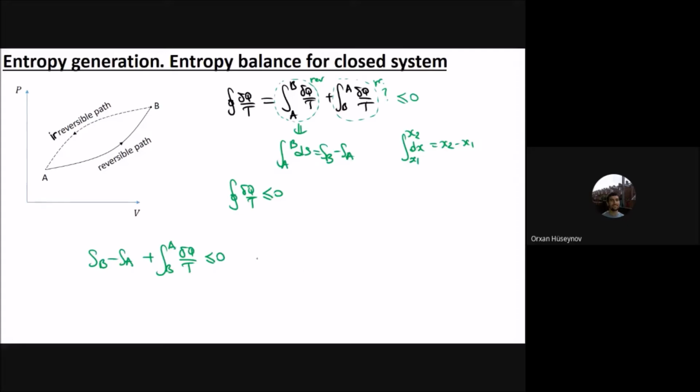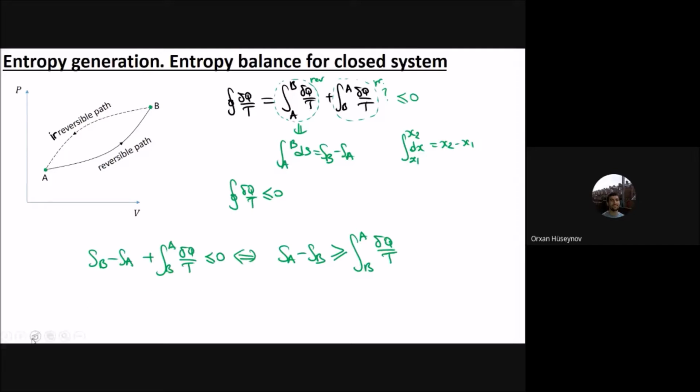Or I can write it this way: SA minus SB, the entropy at point A minus the entropy at point B, is equal to or greater than the integral from B to A of del Q by T. So the entropy change is greater than this del Q by T term, and if it is reversible, it will be equal.